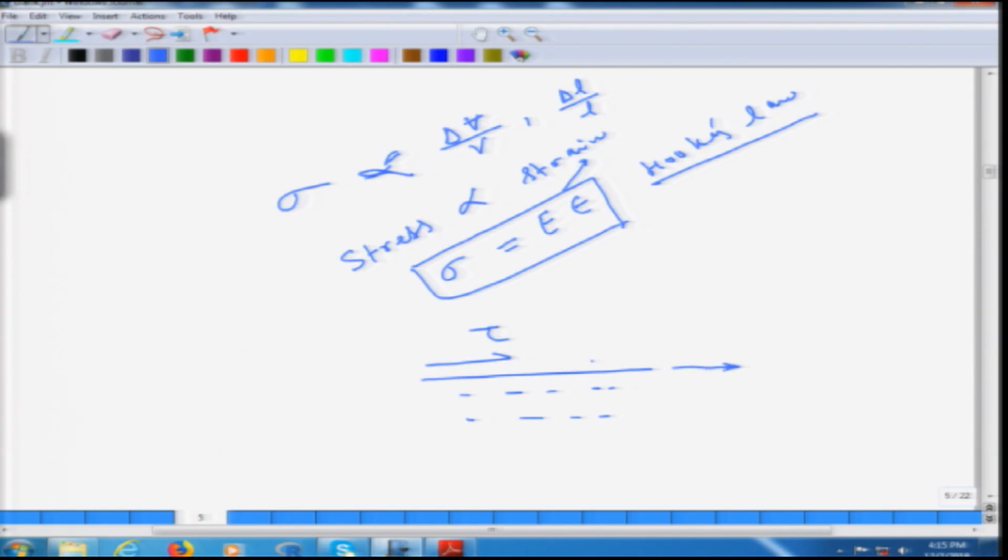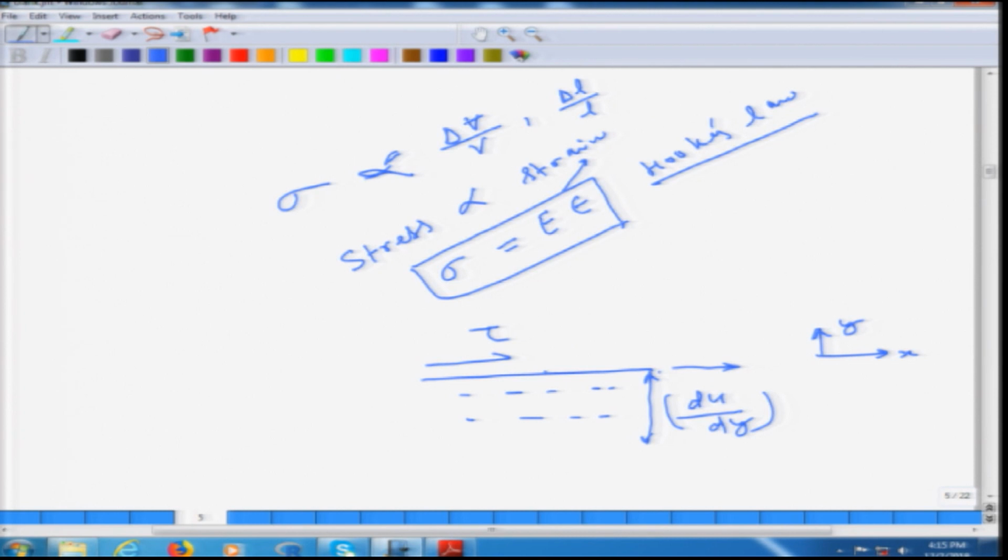However, because of this layer, which in turn tries to drag this layer in the forward direction, this layer also moves forward. Because of this process, there exists a velocity gradient in the perpendicular direction, and we know that this velocity gradient can be written as del u by del y, if x is along this axis and this is the y axis. That means the fluid layers start moving at different velocities.